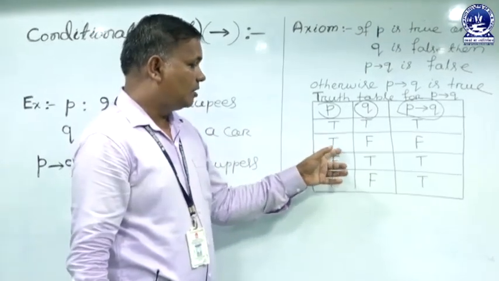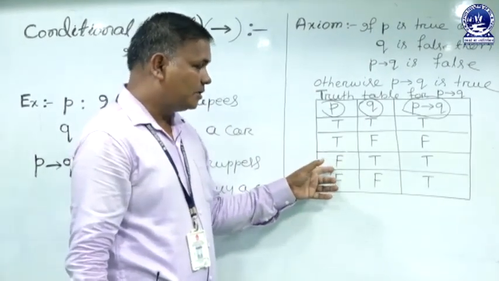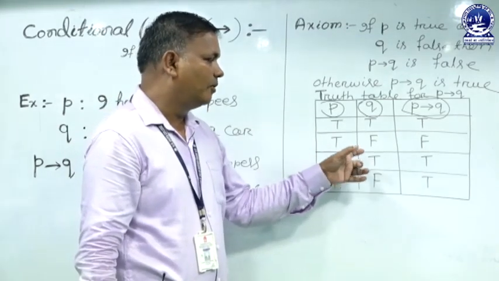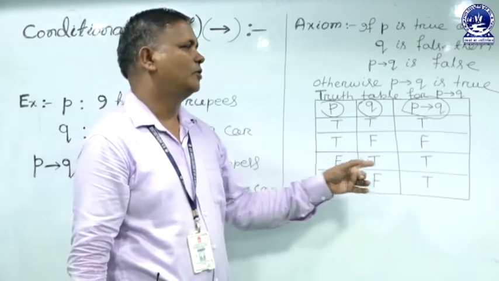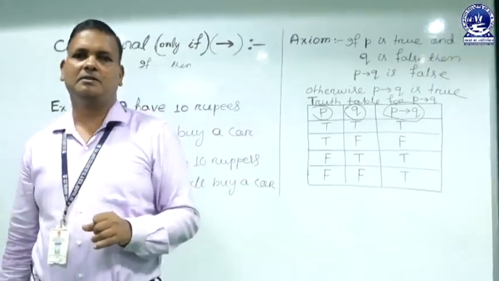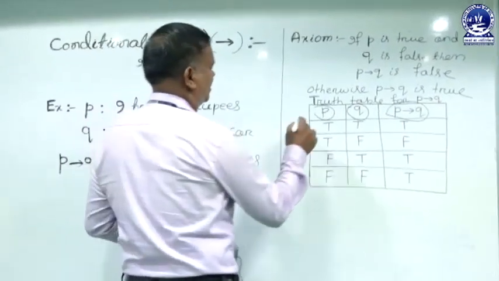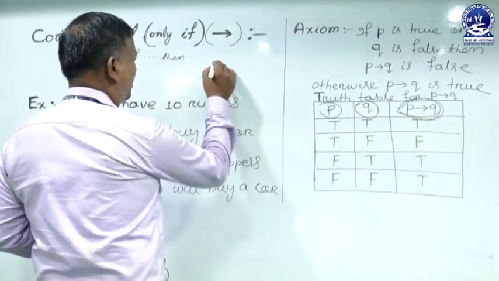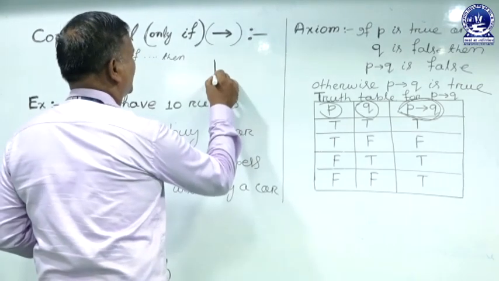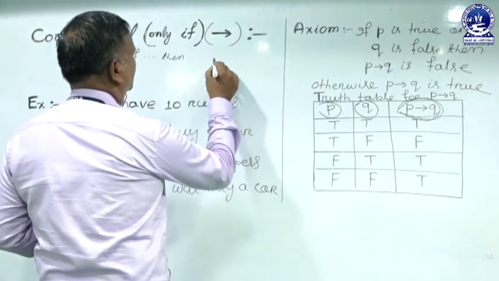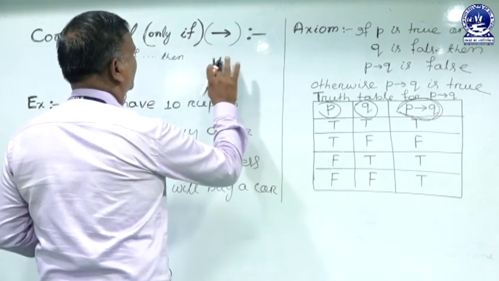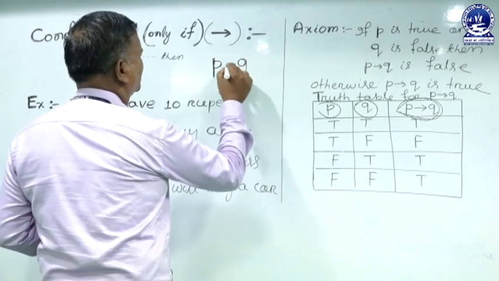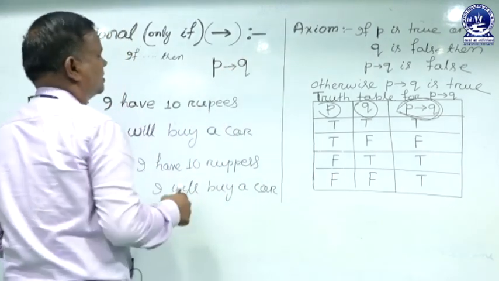If the student has not secured 90%, but the father fulfills the condition anyway, it is also true. In the conditional statement, the statement P is called the hypothesis, and the second statement Q is called the consequence.